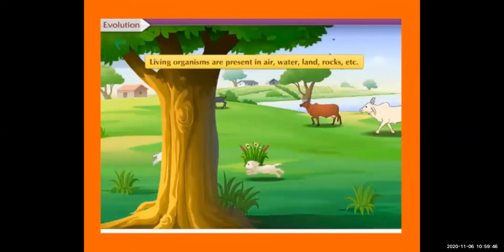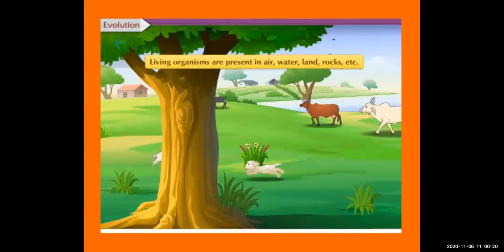Living organisms are present in air, water, land and rocks. So living organisms are present in different habitats. In air, microorganisms are present. In water bodies there are fishes, big fishes and small fishes, and many things live in the water, like algae, shark or starfish.